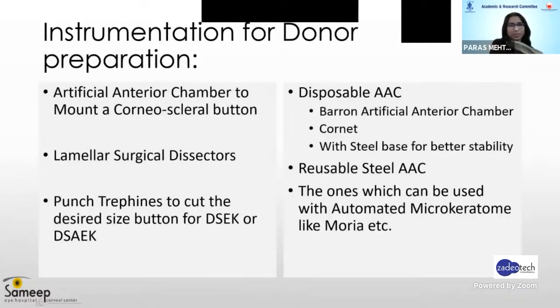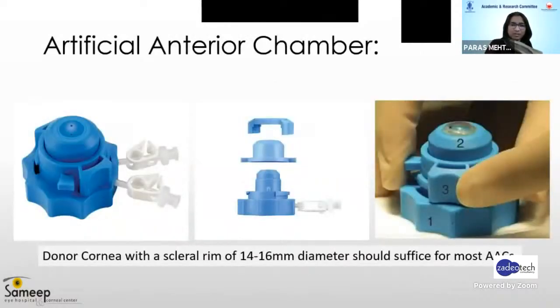The instrumentation for donor preparation could be artificial anterior chamber to mount a corneoscleral button, various lamellar surgical dissectors, punches to cut the desired size button for DSEC or DSAK. The artificial anterior chambers could be disposable, of which various types are available, like Baron artificial anterior chamber, or Cornet with steel base for better stability, or sometimes reusable steel artificial anterior chamber, or the ones which can be used with automated microkeratome like Moria, etc. These are the clinical schematics of artificial chambers. This is a very commonly used artificial anterior chamber, developed by Katena, which is disposable.